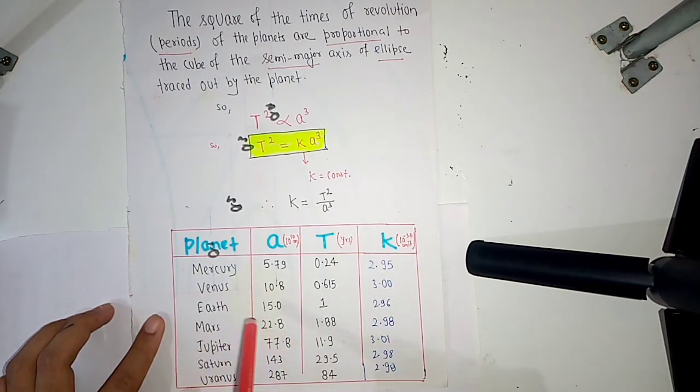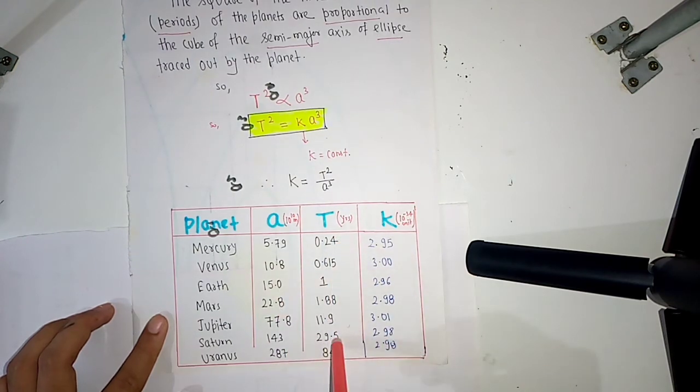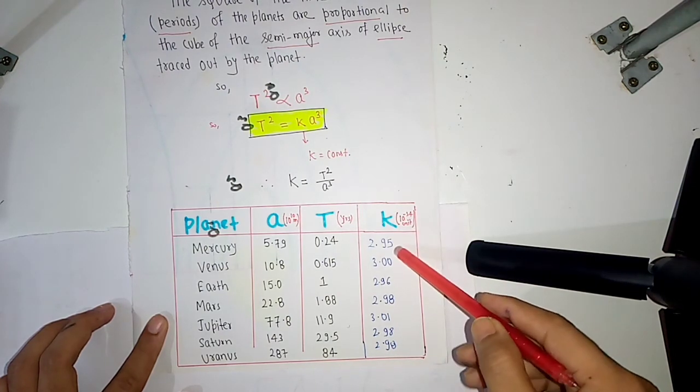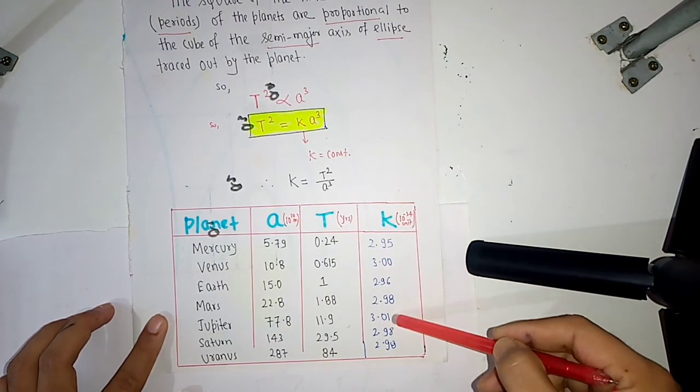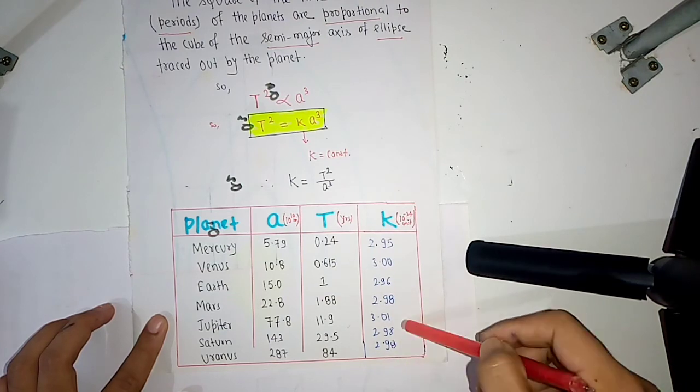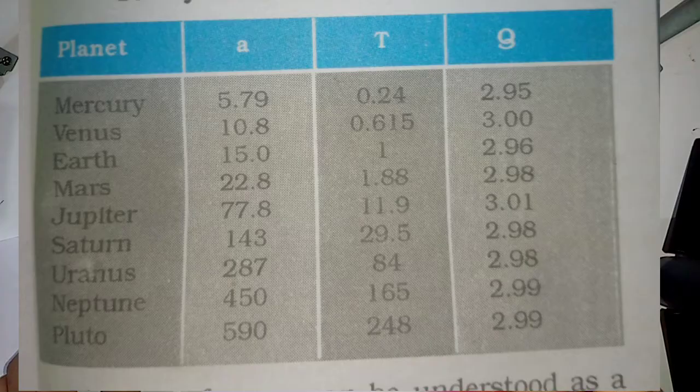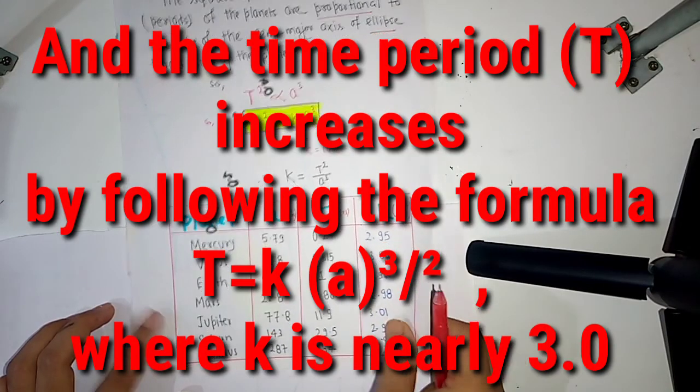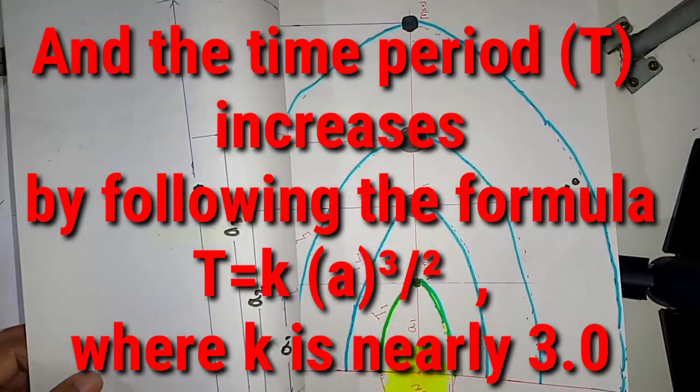In the case of Earth, the semi-major axis is 15 into 10 to the power 10 meter. The time period of Earth is 1 year, we know 365 days. And in this case, k was found to be 2.96. There is data of a, there is data of T, and in every case you can see that k is nearly constant: 2.953, 2.96, 2.98, 3.08, 2.98, 2.98, and for the other two the data were 2.99 and 2.99. Based on this data, I have drawn this figure.